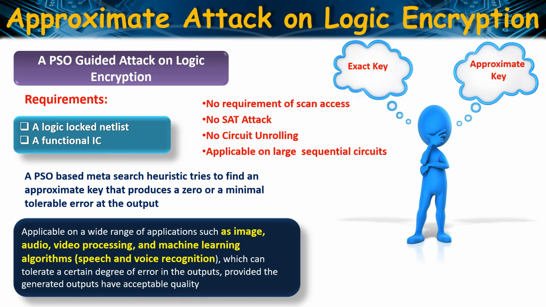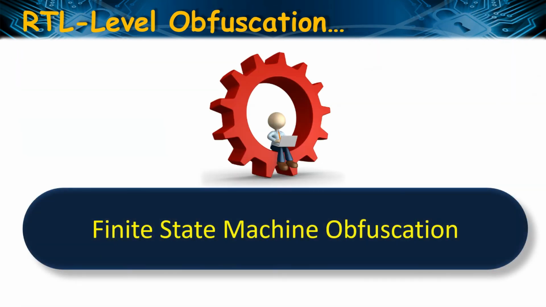So what's next? This is an open problem. We need to find solutions to this kind of problem. One probable solution is to introduce obfuscation at a higher abstraction level, that is the RTL level. FSM obfuscation is an alternative to gate level obfuscation which allows obfuscation at a higher level, as I mentioned. Although FSM obfuscation has not been extensively studied in the literature, there is an enormous potential of RTL obfuscation in offering protection of an IP of a design.